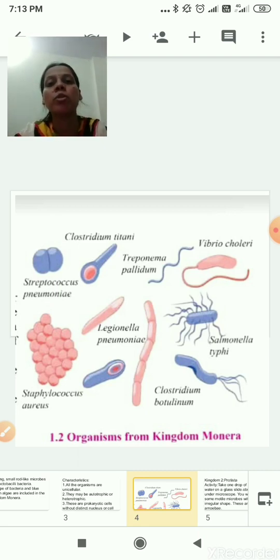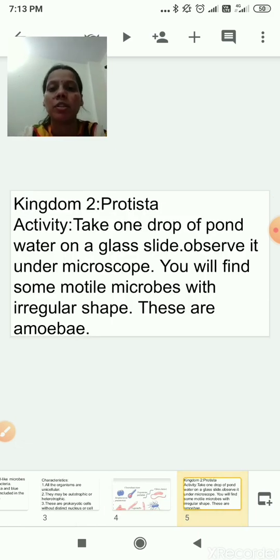Okay, now we'll move to the next, that is kingdom 2 Protista, which comes under eukaryotic cells. Now kingdom 2 Protista. Activity: take one drop of pond water on a glass slide. Observe it under microscope. You will find some motile microbes. Motile means movable microbes with irregular shape. These are amoeba, that you know very well. Amoeba, they do not have any shape. Yes, they have irregular shape. So kingdom 2 Protista, the example is amoeba.